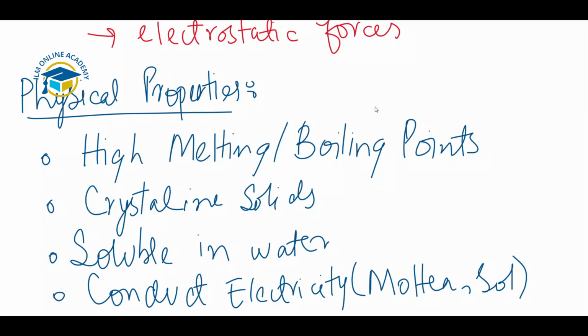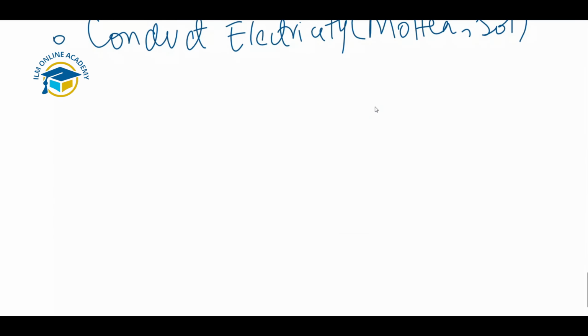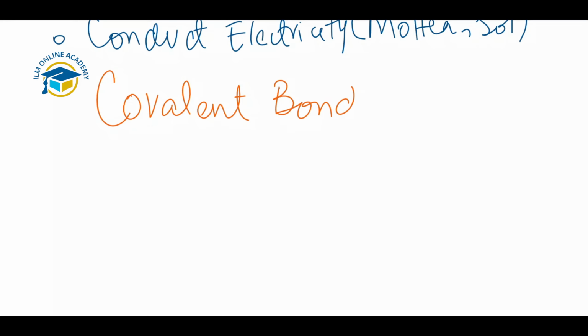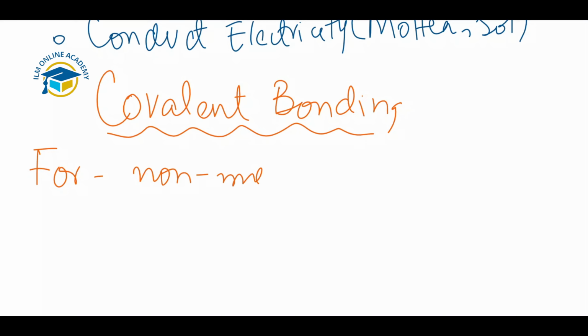Now let's discuss covalent bonding. Covalent bonding is a type of bonding that involves non-metallic elements. As we have read, ionic bonding is between metals and non-metals, but covalent bonding involves just the non-metallic elements present in our periodic table. This is a type of bonding specially designed for these elements.